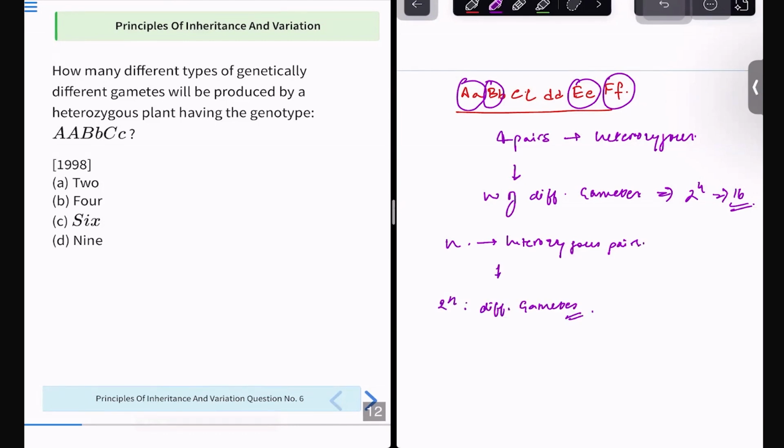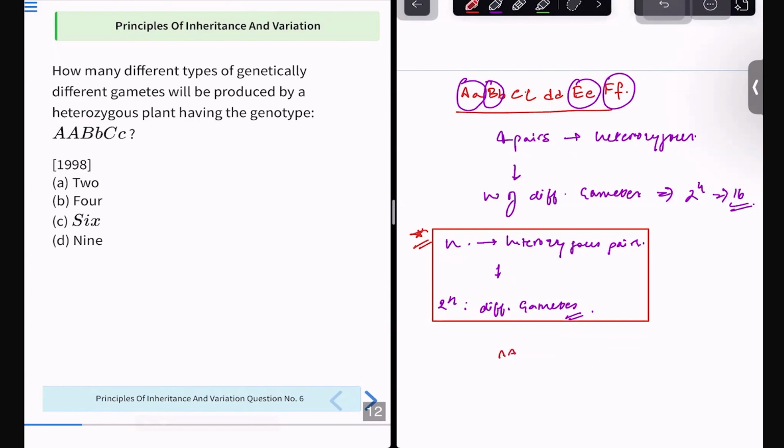Is this thing clear to you? This I'll make in a box. This becomes very clear to you. This you should never forget. If there are n heterozygous pairs, there will be 2 to the power n different gametes. Keep this thing very straight and very clear. You should never forget this. You can forget anything else, but you cannot forget this.